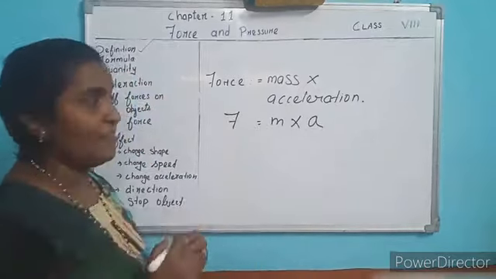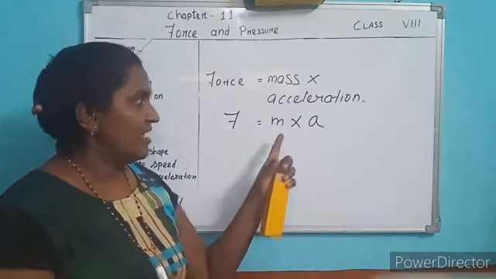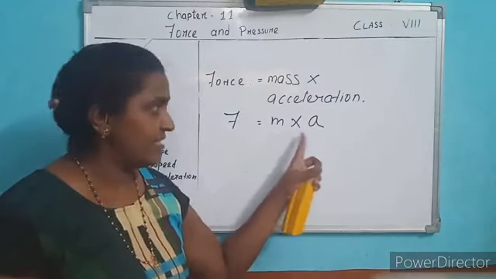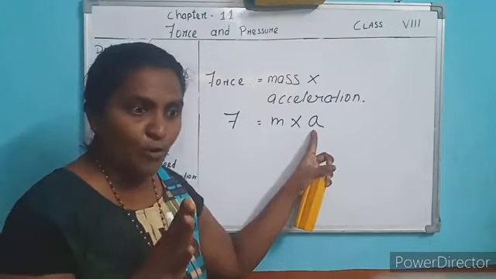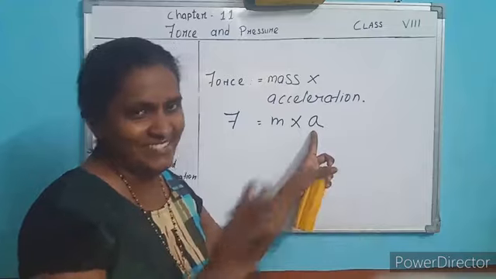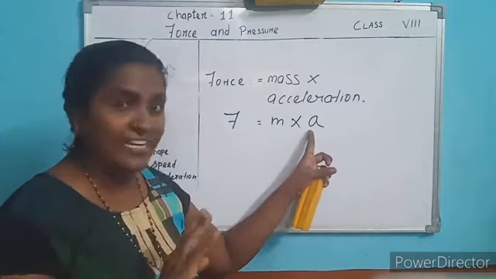Force F equals ma. m denotes the mass of an object, a denotes the change in speed. If you apply force, the speed of the object changes.